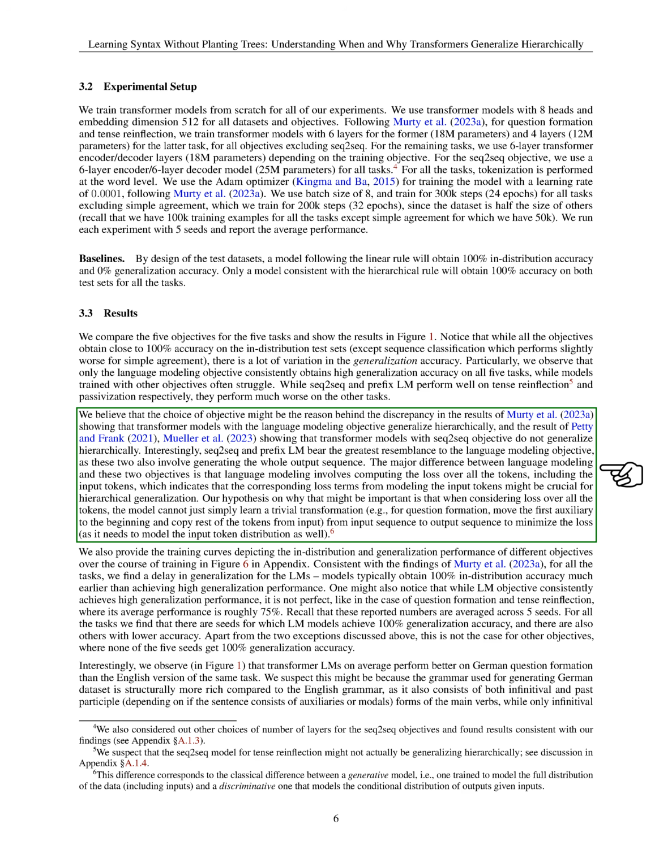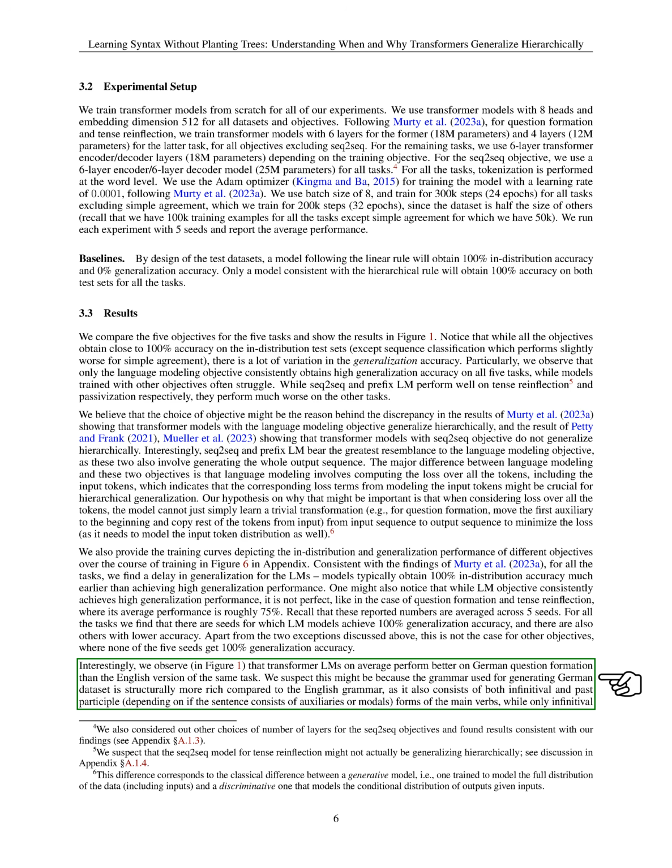Our training curves also showed a delay in generalization for language models, where they quickly achieved high accuracy on known data but took longer to perform well on new data. Despite this, the language modeling objective consistently outperformed other objectives in terms of generalization. We also observed that transformer language models performed better on German question formation compared to English, possibly due to the richer grammar structure in German data.